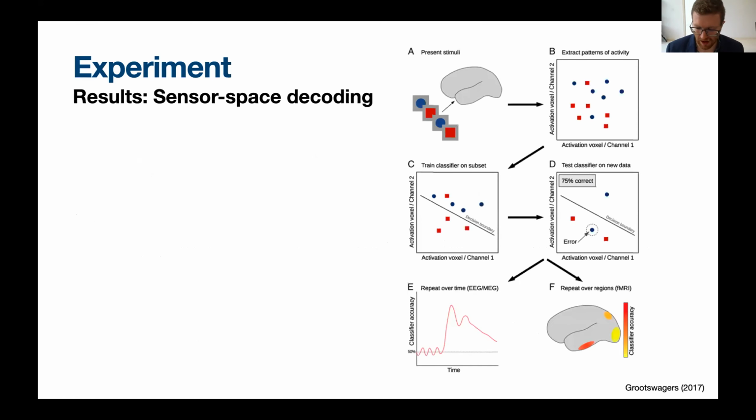So the first analysis that we did was a sensor space decoding analysis. This is a technique wherein we take all of the brain data and then we classify the data based off of some criterion of interest, and then we treat the accuracy of that classifier as a dependent variable, essentially. So the idea here is we took all of the stimuli and then we classified the brain data on what the gender feature of the verb is. So we split the data into masculine verbs versus feminine verbs, and then we trained a classifier on the brain data to try to guess what the gender of the verb will be.